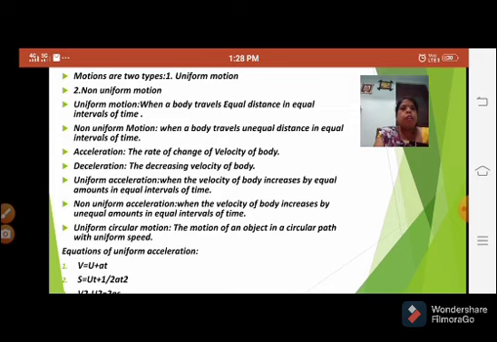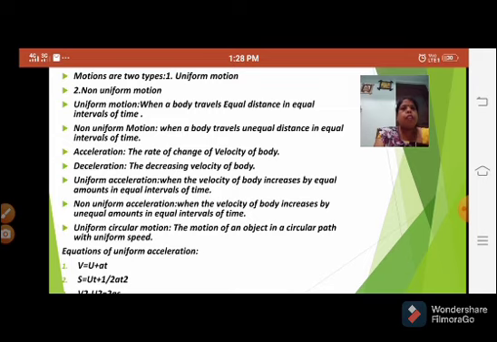Next, uniform circular motion. The motion of an object in a circular path with uniform speed is called uniform circular motion. For example, all planets revolve around the sun. And also, if you go to an exhibition, we can observe the giant wheel, Columbus. These tips are forming a circular motion. That is uniform circular motion.